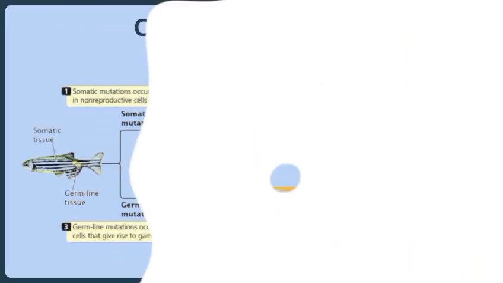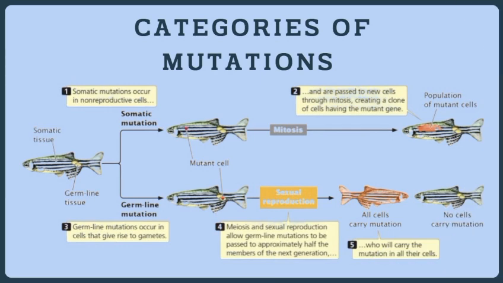The next is categories of mutation. The first is somatic mutation. It occurs in the body cells, such as skin, liver, and muscle, and happens during mitosis. It is not inherited because it doesn't affect reproductive cells, and only affects the individual. It can cause tumors, cancer, or localized abnormalities. Somatic mutation happens in the body cells during mitosis. They affect only the individual.